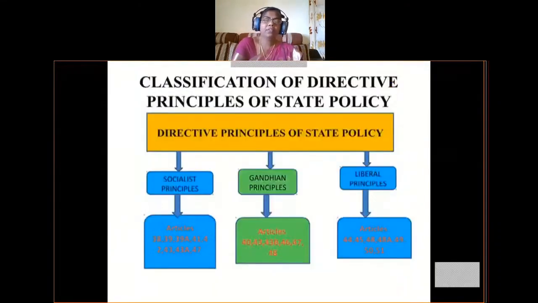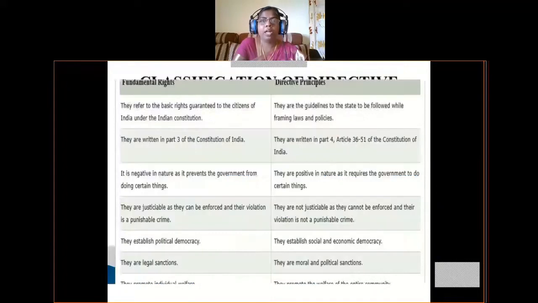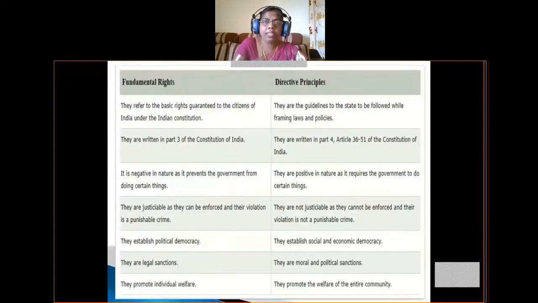This is the classification of directive principles of state policy. In our previous session, you learnt about directive principles and their types. These are divided into socialist principles, Gandhian principles, and liberal principles. Now we are coming to our main topic, the differences between fundamental rights and directive principles. Let us discuss point after point.